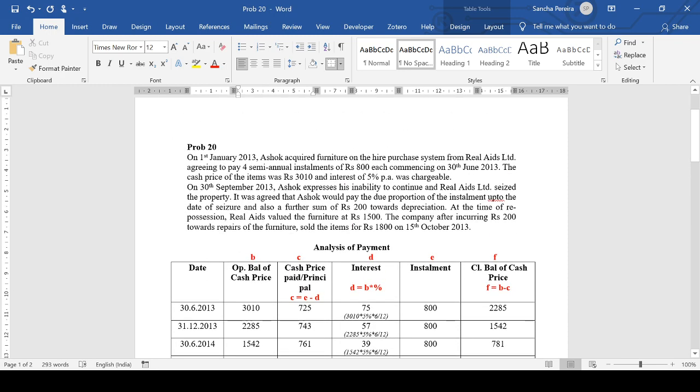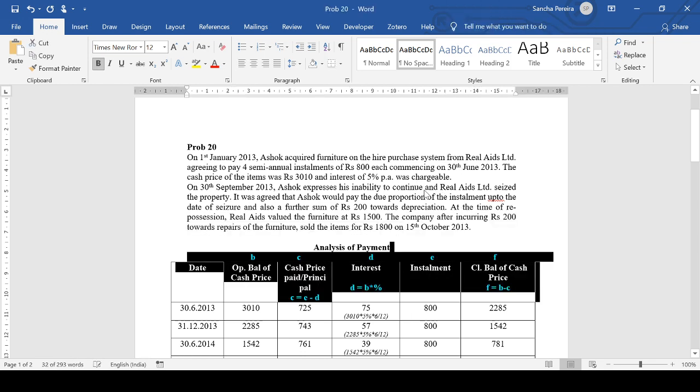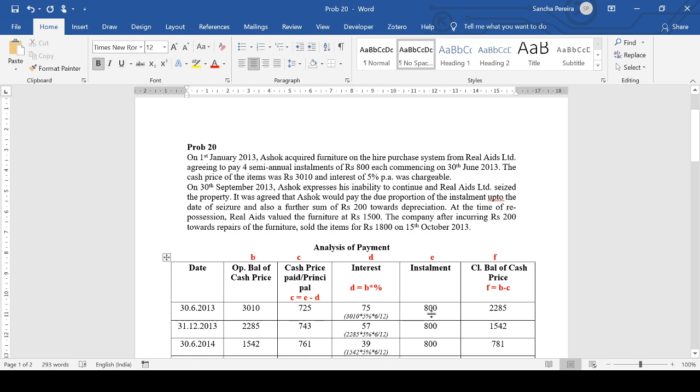Let's see. It was agreed that Ashok would pay the due proportion of the installment up to the date of seizure. Now we know that each of the installments is 800, and this 800 is for 6 months. But right now, after using the asset for 3 months after 30th June, he agrees to terminate the agreement.